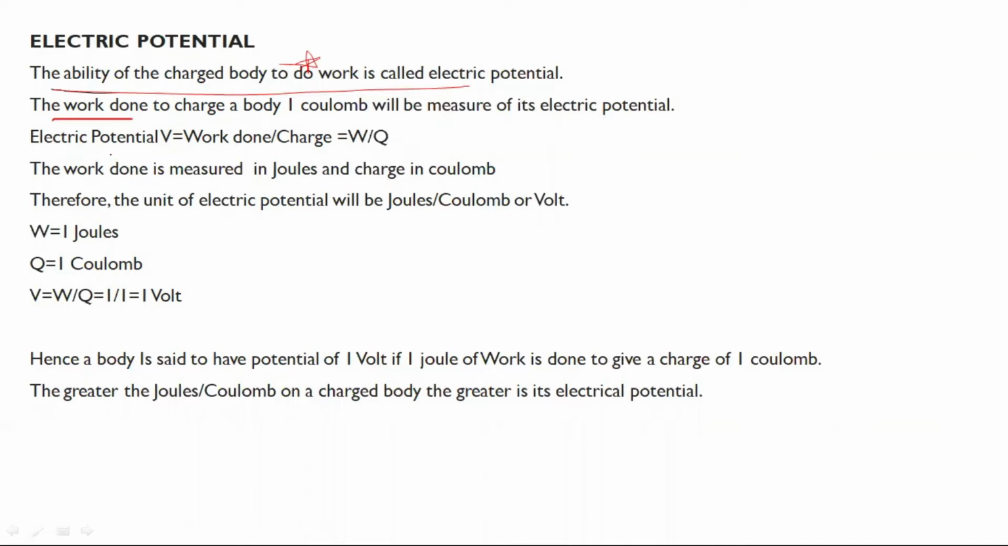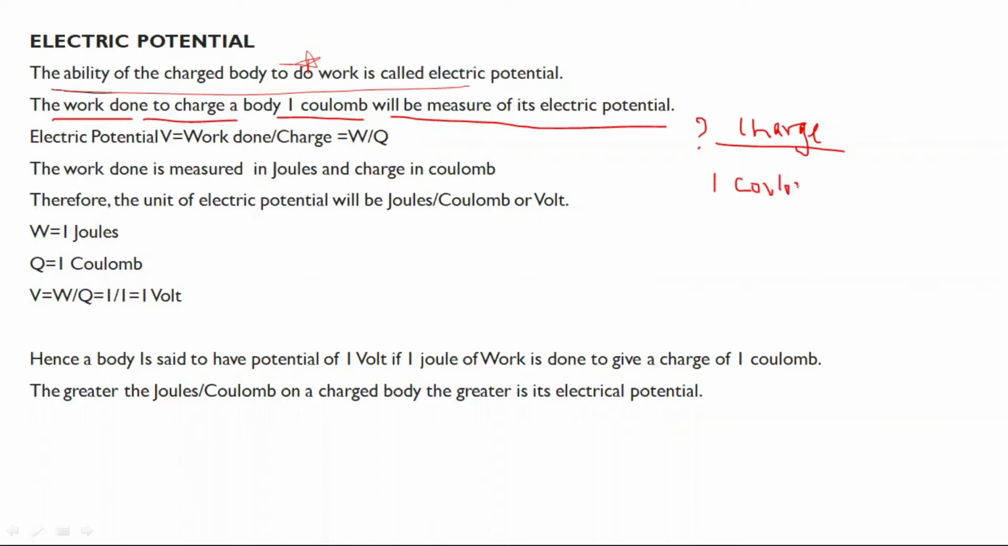The work done to charge a body by 1 coulomb will be the measure of its electrical potential. How do we measure electrical potential? That means the work required to charge the body by 1 coulomb. Coulomb is the unit of Q. Then it is the electrical potential.